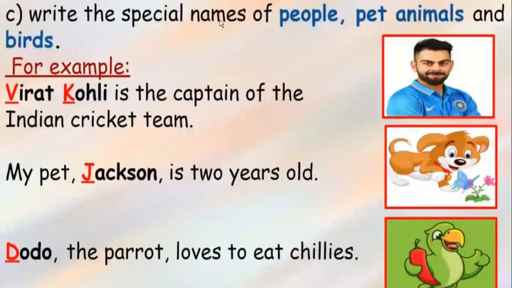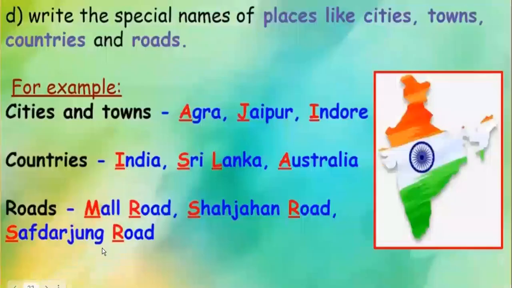Next, write the special names or proper nouns of people, pet animals, and birds. Virat Kohli is the captain of the Indian cricket team. My pet Jackson is 2 years old. Dodo the parrot loves to eat chilies. Virat Kohli is a special name, that's why we have capitalized it. And I'll tell you why we have capitalized Indian. Indian is a nationality. It will also come in our slides. Okay, I'll tell you that. My pet Jackson is 2 years old. Now, Jackson is again a special name. Dodo the parrot loves to eat chilies. Now, Dodo is the name of a parrot.